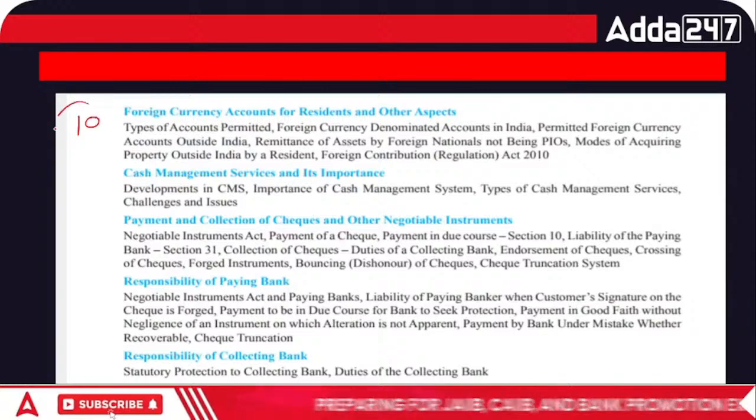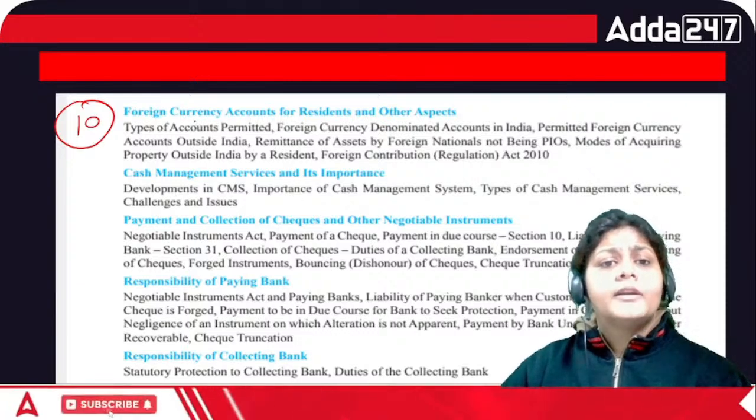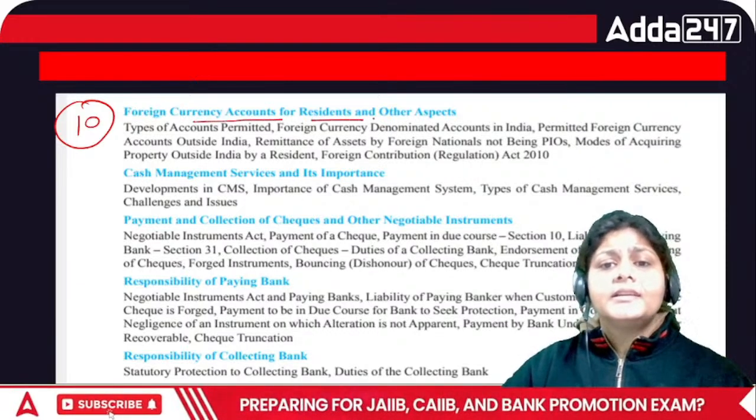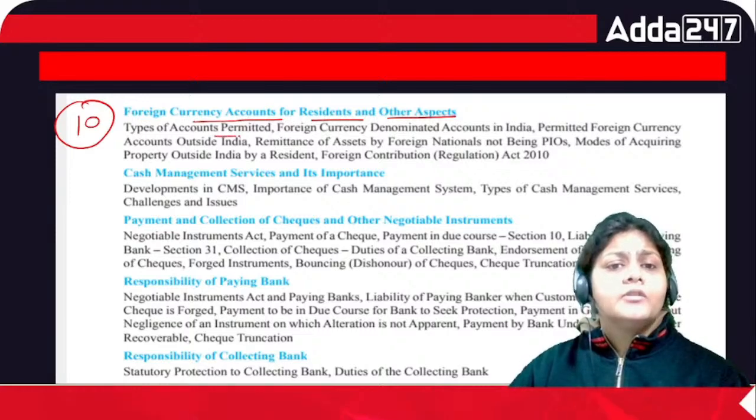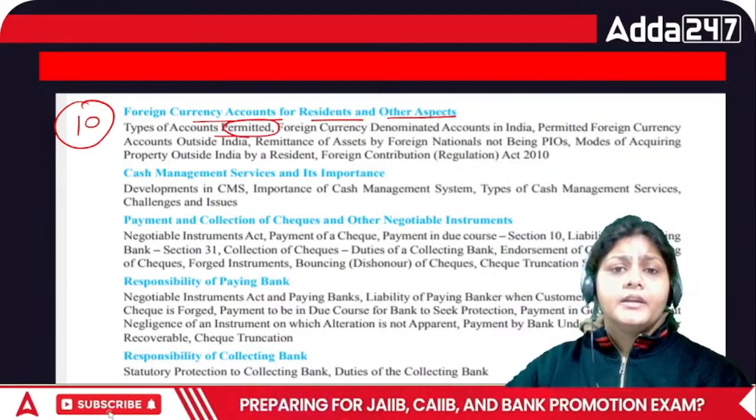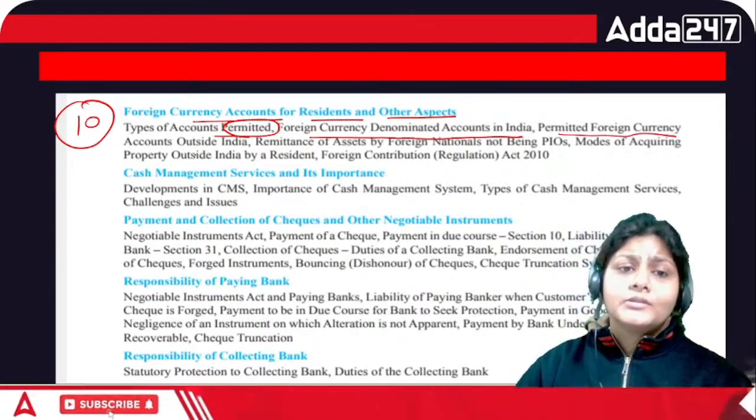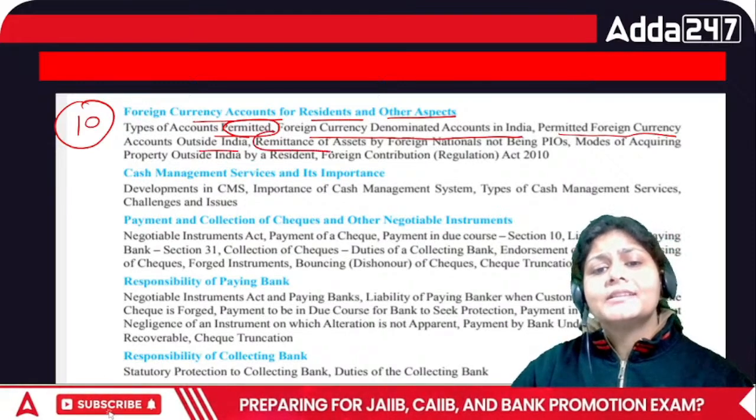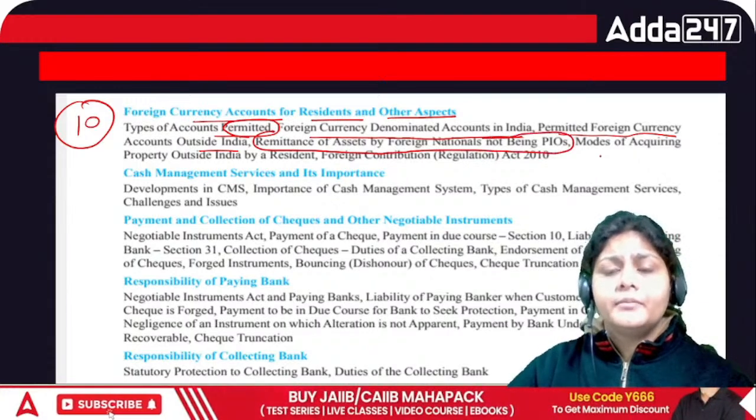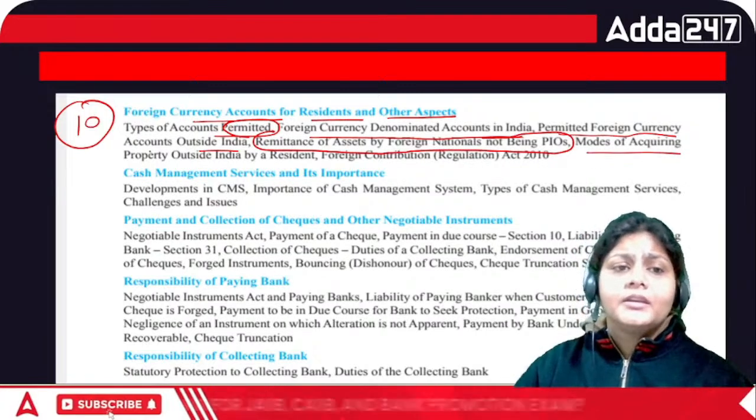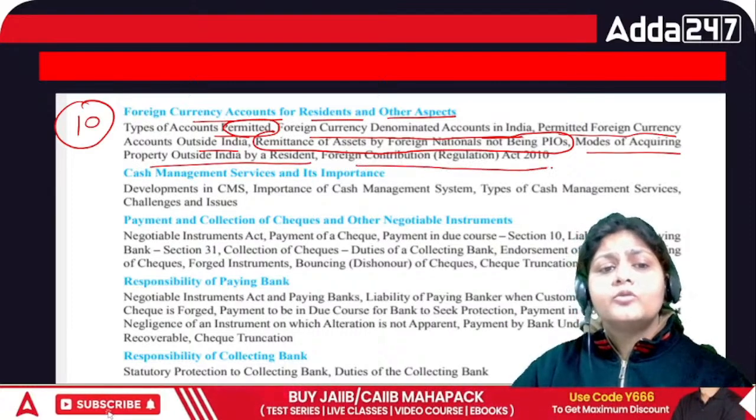Then chapter number 10 is all about foreign currency: foreign currency accounts for residents and other aspects. In this chapter we are going to cover the types of accounts permitted in the case of an NRI, foreign currency denominated accounts in India, permitted foreign currency accounts outside India, and the remittance facility available for assets of foreign nationals who are not PIOs. Modes of acquiring property outside India by a resident, and what is the Foreign Contribution Act 2010.